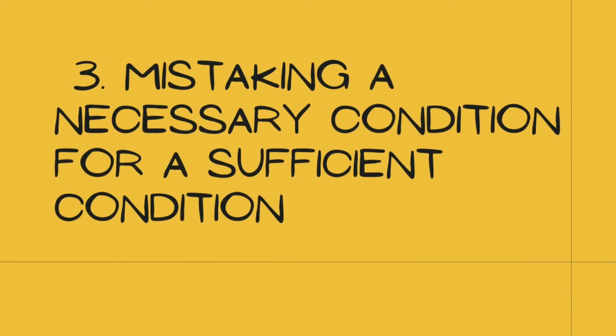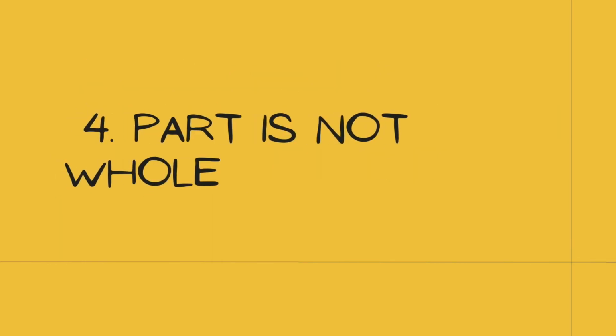The quality of agility is a necessary condition in order to be a good athlete. That is, if you don't have the quality of agility, you cannot be a good athlete. But having that does not guarantee becoming a good athlete because it is a necessary condition but not a sufficient condition. What if there are other factors like perception ability, motor skills, hand-eye coordination? All these things are required in order to be a good athlete. So with only a necessary condition, you cannot conclude that an outcome will happen. But not having the necessary condition, you can be assured that the outcome is impossible. Okay, so this is mistaking a necessary condition for a sufficient condition.